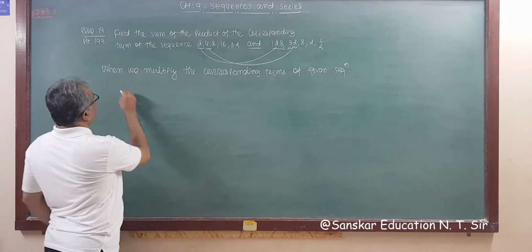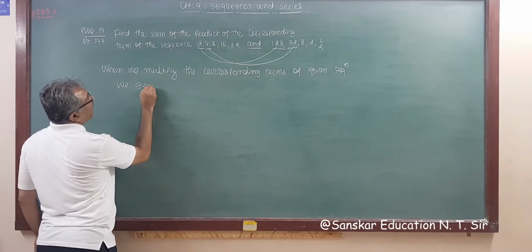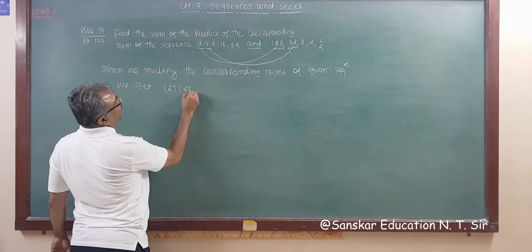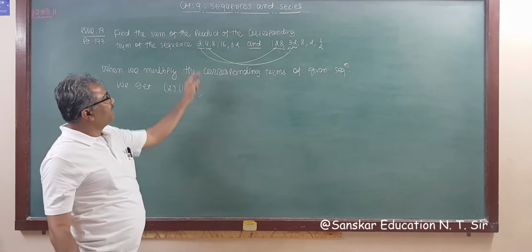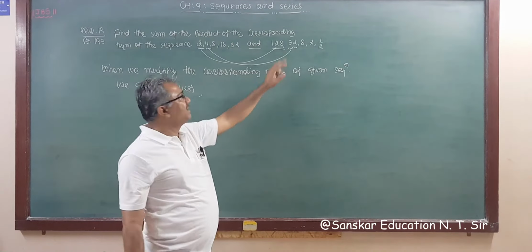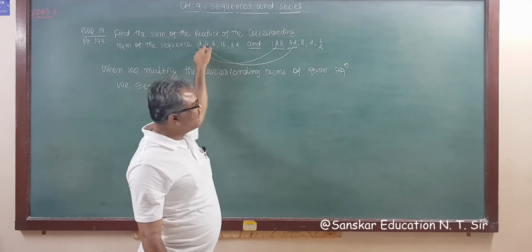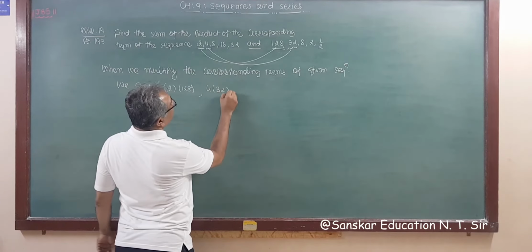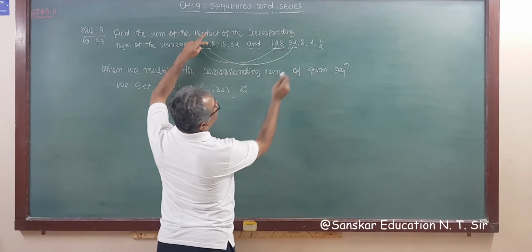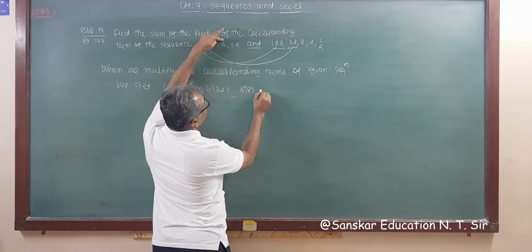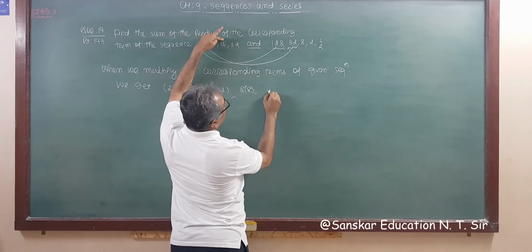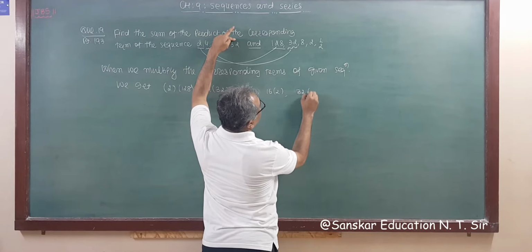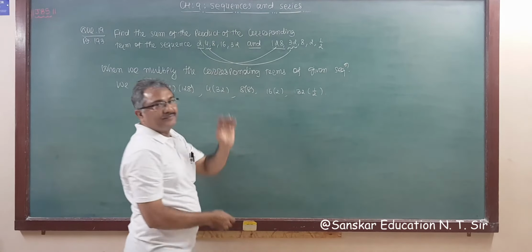We get this sequence: 2 into 128, got it? First term of the first sequence with first term of the second sequence, second term with second term, that is 4 into 32, then 8 into 8, then 16 into 2, and then 32 into half.